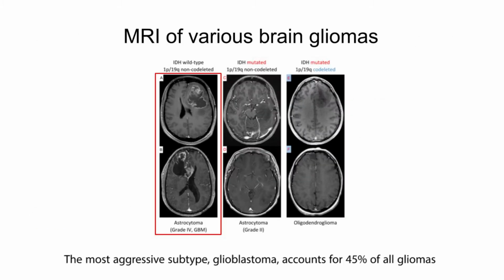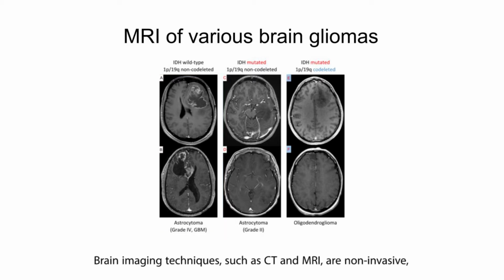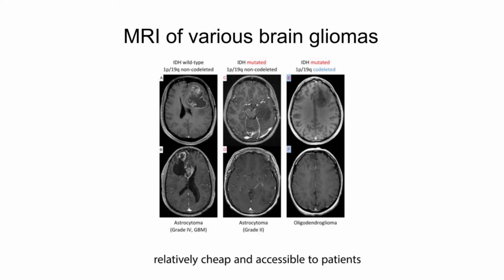The most aggressive type, glioblastoma, accounts for 45% of all gliomas, and affected patients have a 5-year survival rate of only 5%. Brain imaging techniques such as CT and MRI are non-invasive, relatively cheap, and accessible to patients. Thus, they are the most essential assessment tool for clinicians.